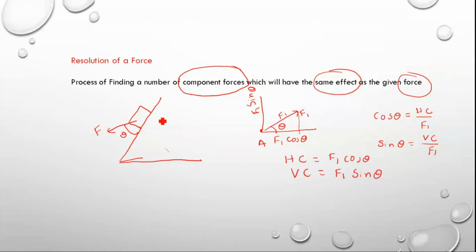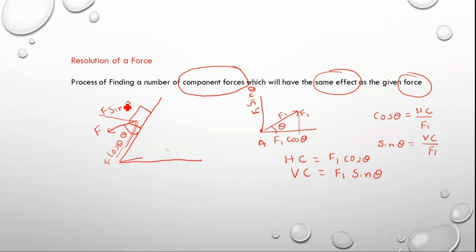In that case, just consider the line parallel to the inclined plane as the x-axis, and the line perpendicular to the inclined plane as the y component. What is the component of this force F along the inclined plane? Then this will be F sin theta.